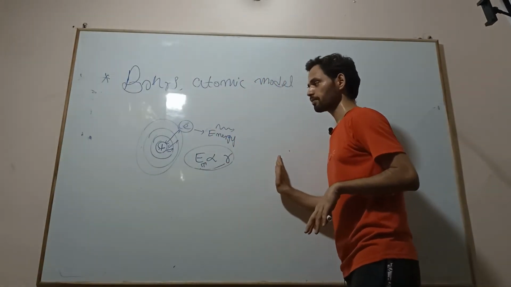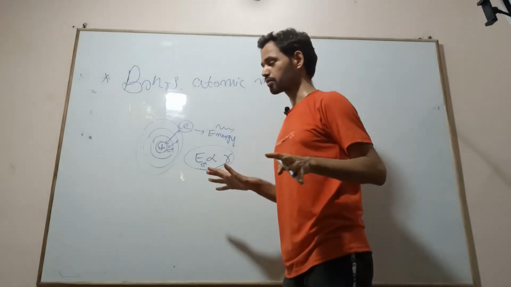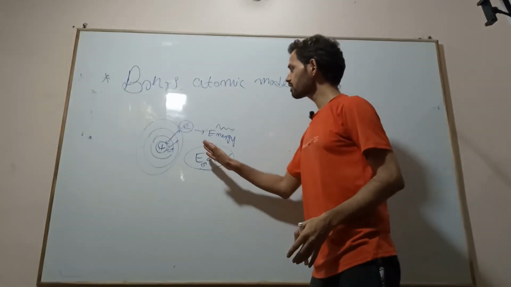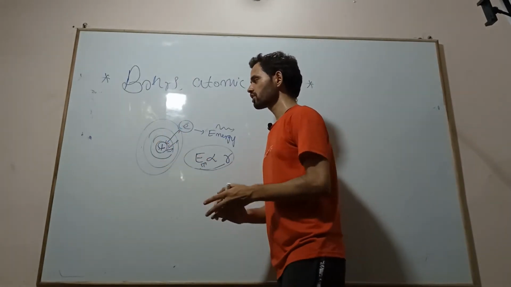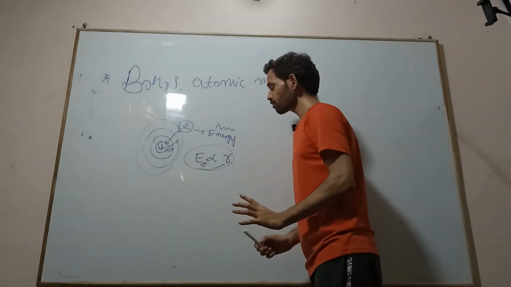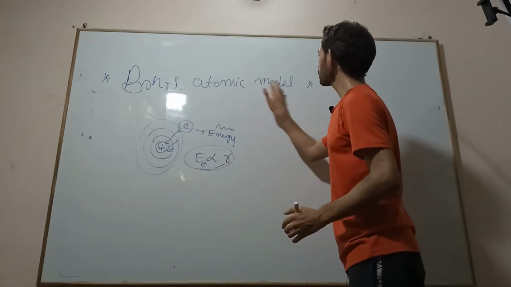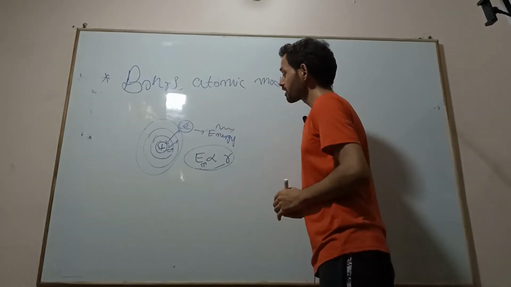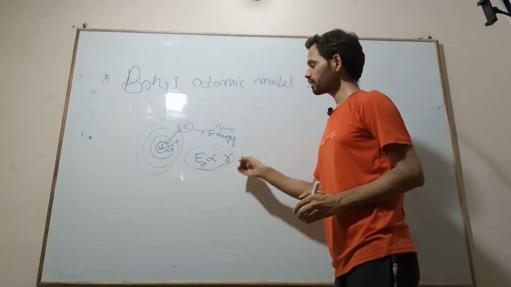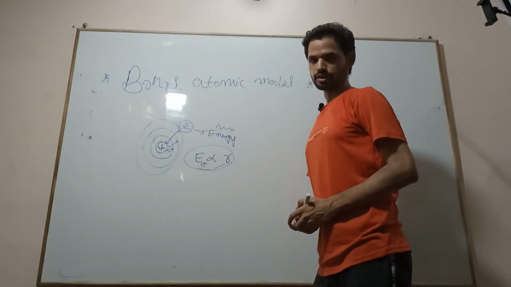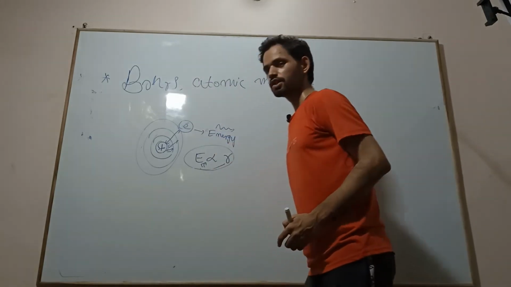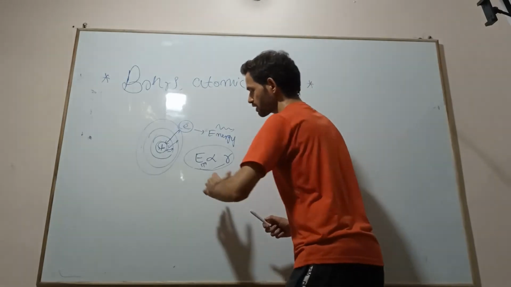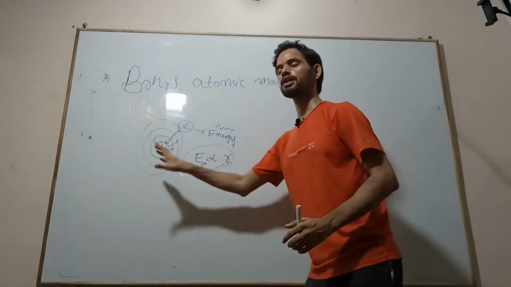But we are still existing, which means this rule is wrong. So the electron is not releasing energy at this particular energy level. According to Bohr's atomic model, the electron does not possess all the energy. It just possesses a certain set of energy, or you can say it takes on discrete values of energy.